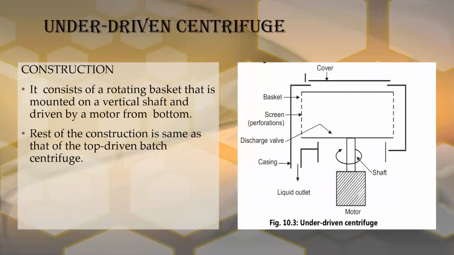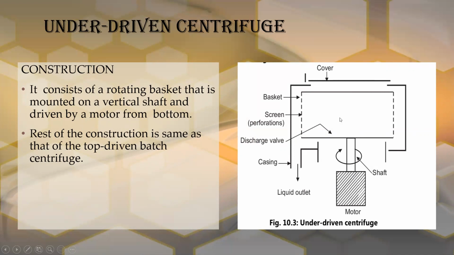Next will be the under driven centrifuge. See the diagram. The position of the motor will be below the basket, and the basket will be mounted on the shaft. So it is called under driven. In the construction of this under driven centrifuge, the rotating basket is mounted on a vertical shaft, which is driven by the motor from the bottom.